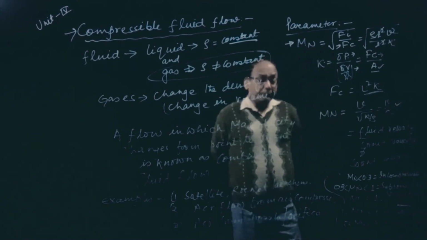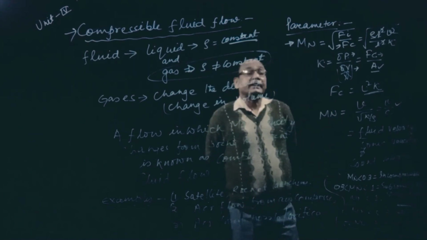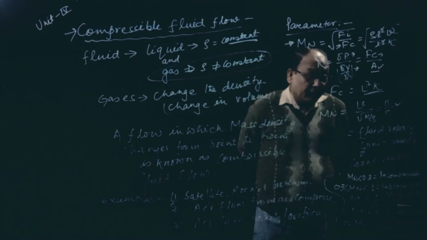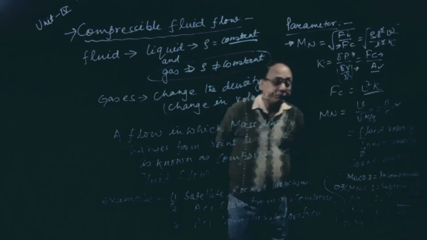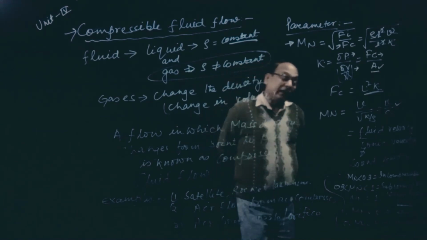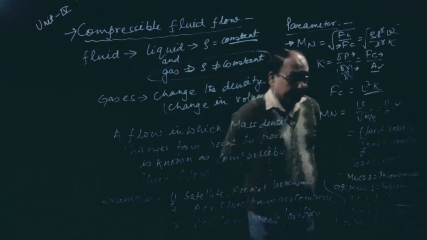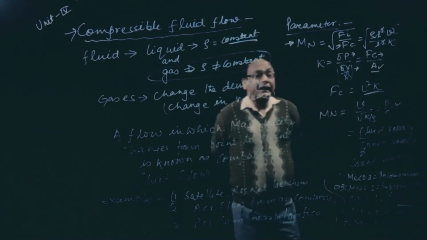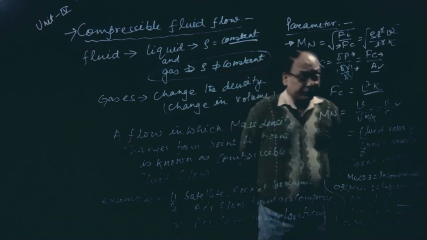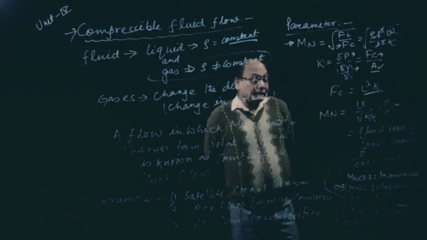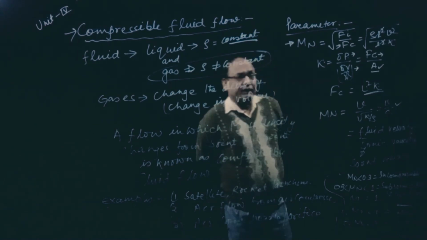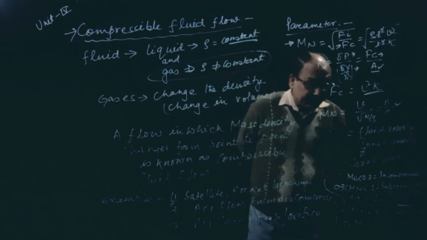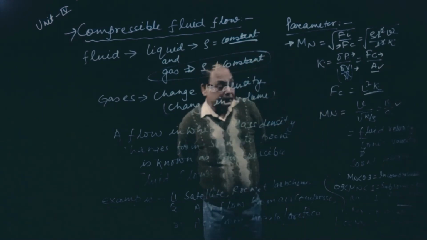Now there are many values of Mach number. Remember, if it is less than 0.3, it is called incompressible flow. If it is greater than 0.3 and less than 1, it is subsonic flow. If Mach number is equal to 1, that is fluid velocity equal to sonic velocity, it is called sonic flow. If it is greater than 1 and less than 5, it is supersonic. And if it is greater than 5 and less than 9, hypersonic.